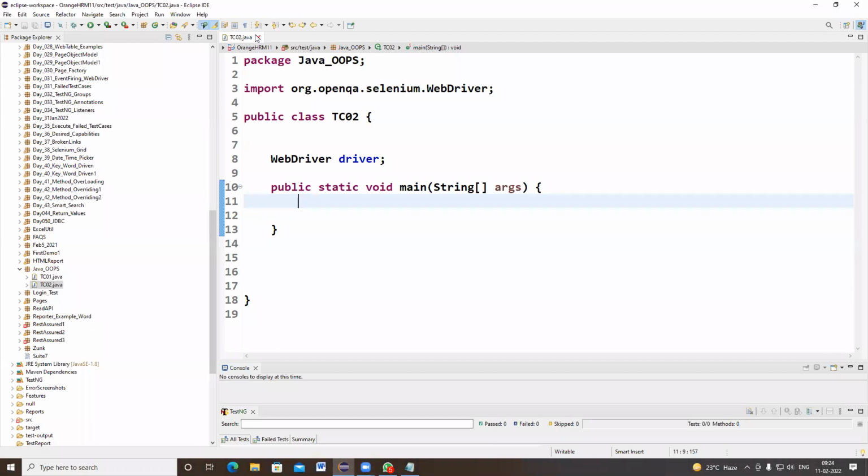Yes, we can write Java programs and we can write testng programs. Just the difference is main, where your program execution will start. That's it only. Okay?